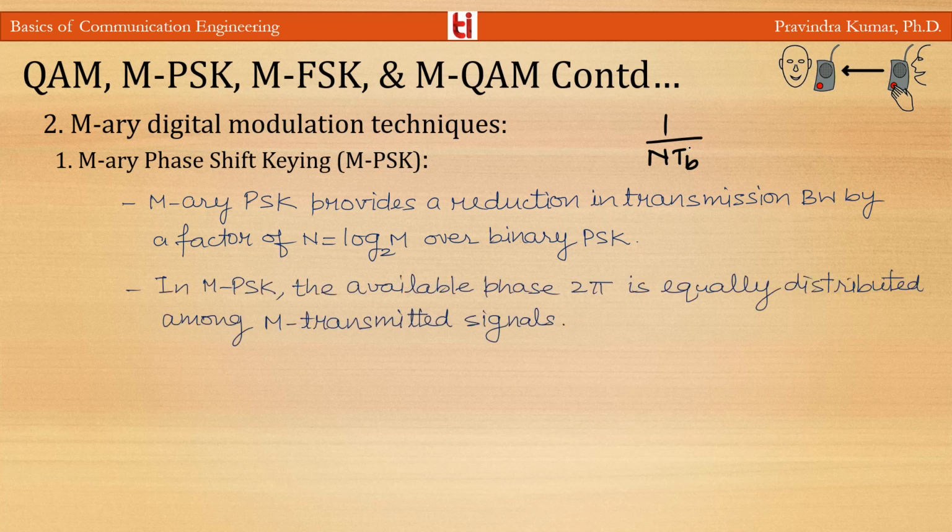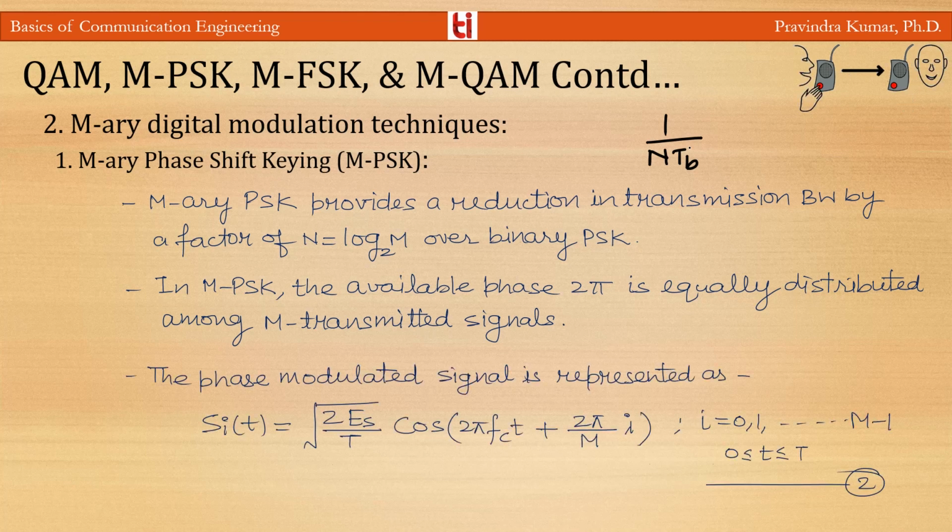In MPSK, the available phase of 2 pi is equally distributed among M transmitted signals and phase modulated signal. It is represented as Si(t) is equal to square root of 2 Es by T cos(2 pi fc t plus 2 pi by M into i), where i is 0, 1 to M minus 1 and t is between 0 to T. Here Es is the energy per symbol and T is the duration of the symbol.